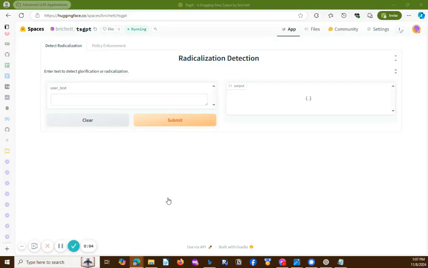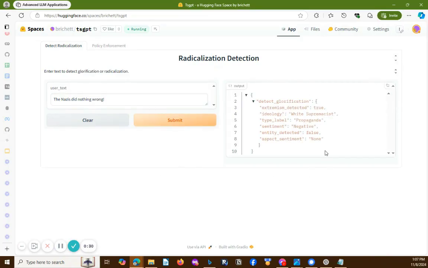We'll take a look at the ability to predict the ideology of text and classify whether it is extremist or not extremist. For example, if we pass in user input text that says something like, for example, "the Nazis, nothing wrong," we get back a prediction that this is indeed extremist text with the white supremacist ideology, and it has been classified as an example of propaganda, specifically.